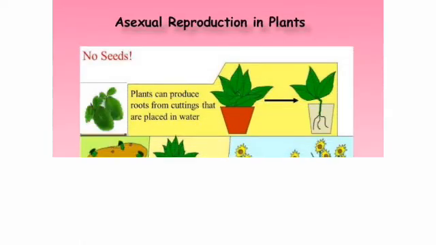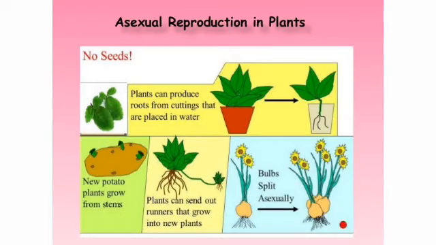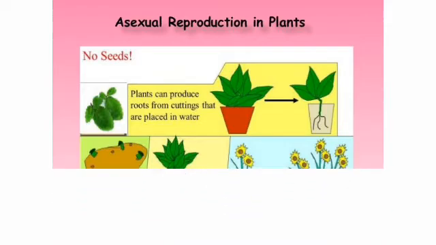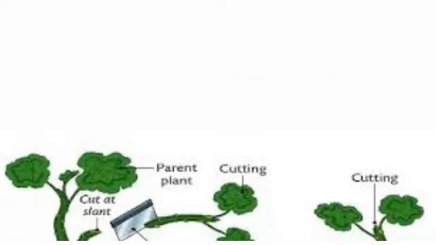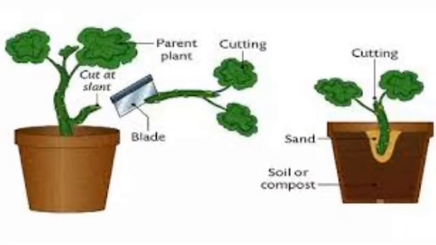Next, asexual reproduction. It is the production of new plants without the involvement of pollination and fertilization. This means that a new plant is grown from any part of the plant other than the seed. Next, types of asexual reproduction. First one, vegetative propagation.